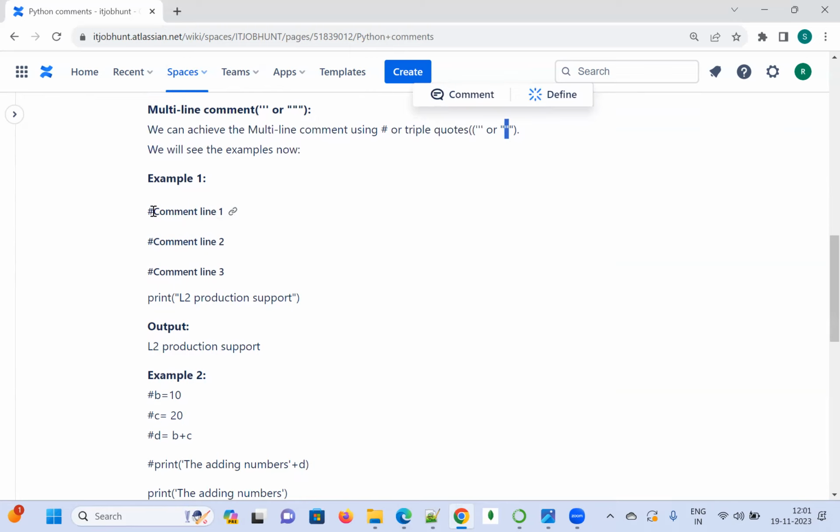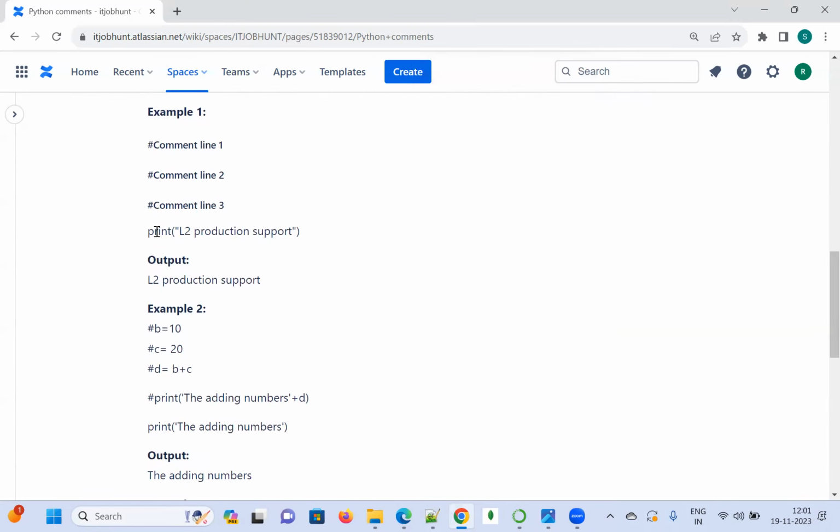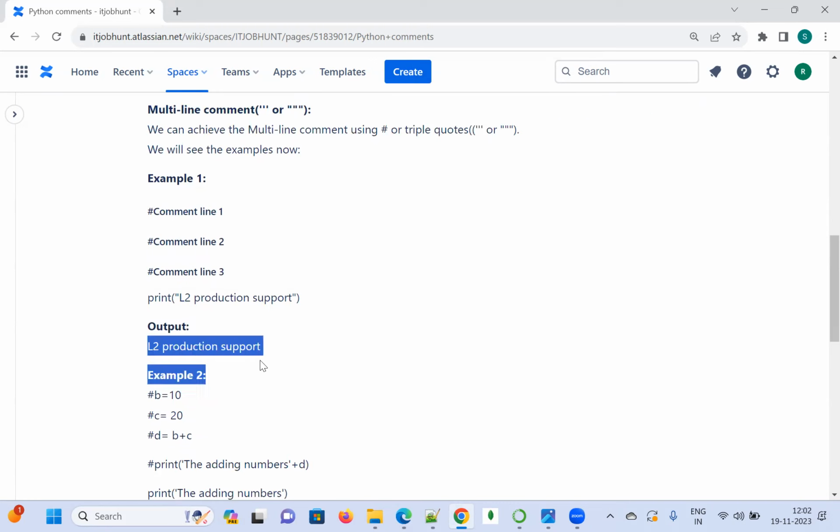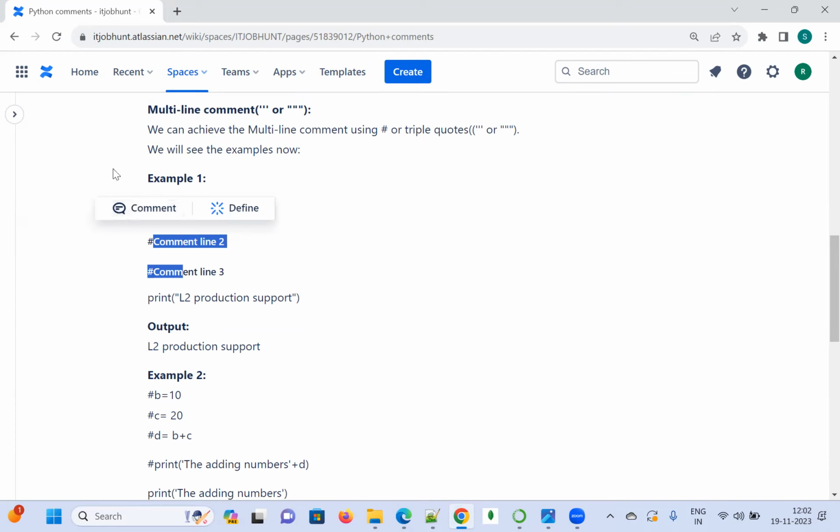I have used the hash here, and what I am printing is L2 production support. The output I am expecting is only L2 production support, not these three lines. The three lines will be ignored even though they are multiple lines. That is the beauty of this.